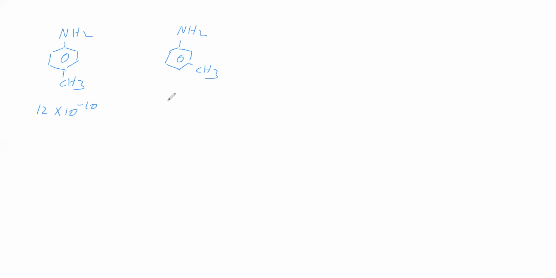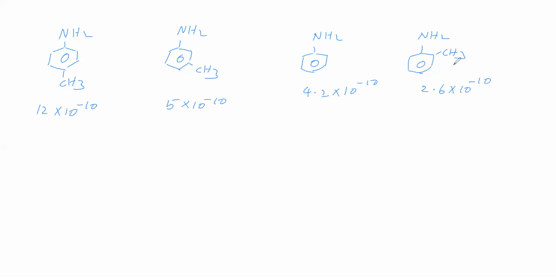For this, Kb is 5 into 10 to the power of minus 10. Then we will take aniline, for which Kb is 4.2 into 10 to the power of minus 10. Then we will take orthomethyl aniline. For this, Kb is 2.6 into 10 to the power of minus 10. So the Kb value is given.